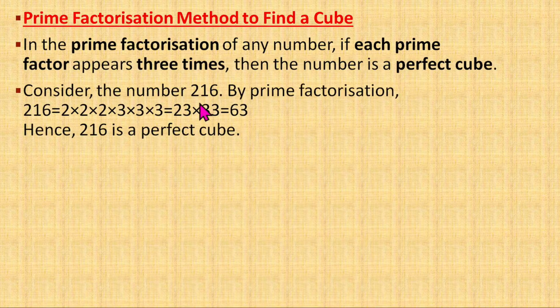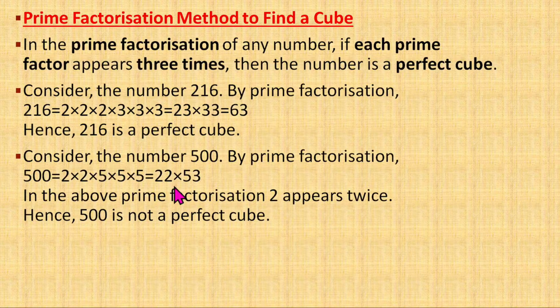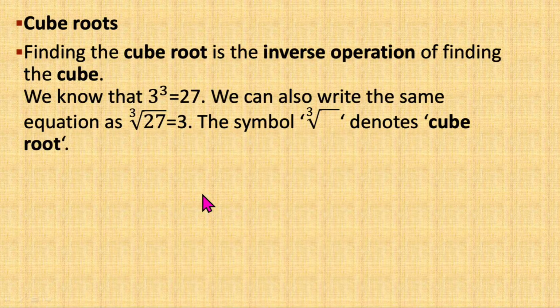Let us take one example, 216. By the prime factorization method we can easily find the prime factors. So here we have 6 cube, that means 216 is the perfect cube of 6. Now consider the number 500. Again you can find the prime factorization of this number. So we have just checked which ones are perfect cubes and which ones are not.